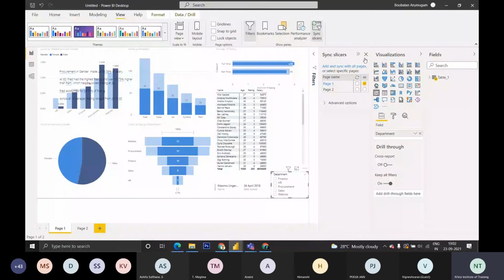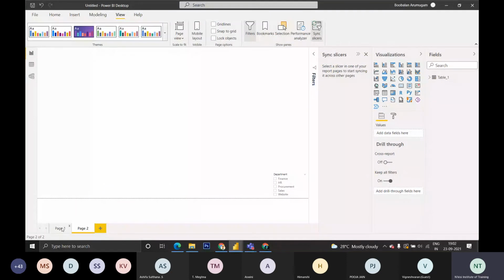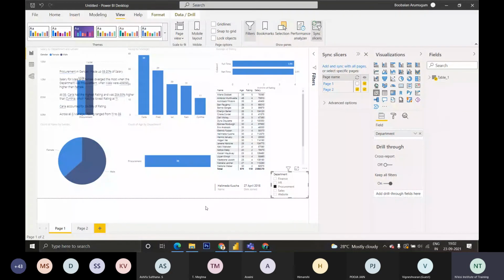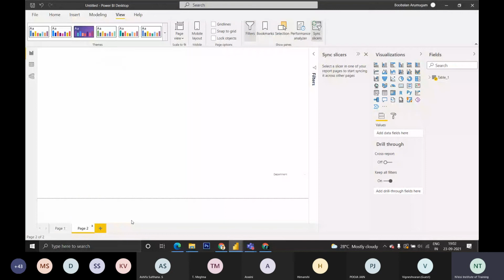Okay, if you want to sync various pages, you can add all the pages and sync all the pages' slicers. It will help if you have the same filter for everything. Like if I'm putting a filter for recruitment, the same filter is applied to all the pages. For syncing all the pages we can use this.